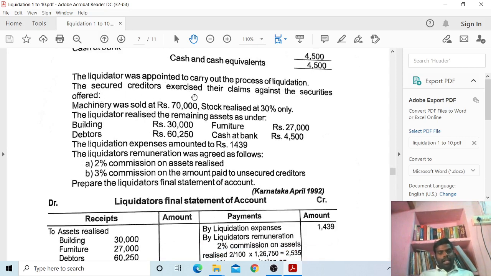The adjustments: a liquidator was appointed to carry out the process of liquidation. The secured creditors exercised their claims against the security offered. Machinery was sold for rupees 70,000. Stock realized 30,000 only, 30% only. The liquidator realized the remaining assets as under: building rupees 30,000, furniture rupees 27,000, debtors rupees 60,250, cash at bank rupees 4,500. The liquidator's expenses amounted to rupees 1,439. The liquidator's remuneration was agreed as follows: 2% commission on assets realized and 3% commission on amount distributed to unsecured creditors. Prepare the liquidator's final statement of account.